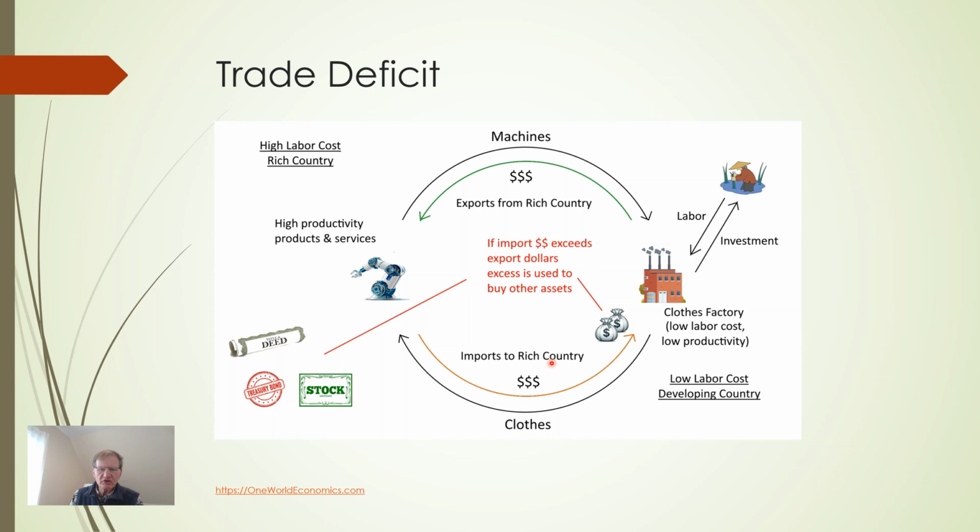This slide shows the dollar flow going out for imports in orange and the dollar flow coming back in for exports in green. When imports exceed exports, money will stack up, like these stacks here, in foreign countries as shown by the money sacks. In smaller countries, exchange rates adjust to balance exports and imports, but for a large, rich country like the US, foreigners are happy to use this extra cash to buy US assets. They buy US stock, 40% of which is now owned by foreigners. They also buy treasury bonds